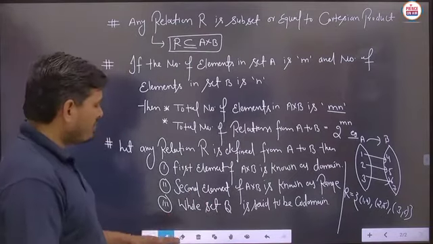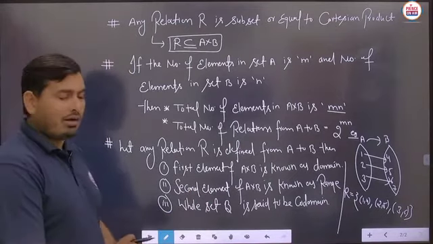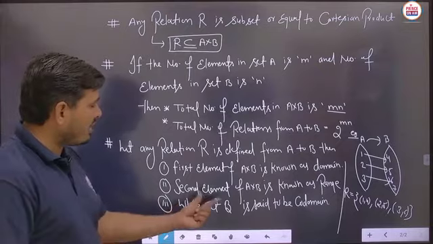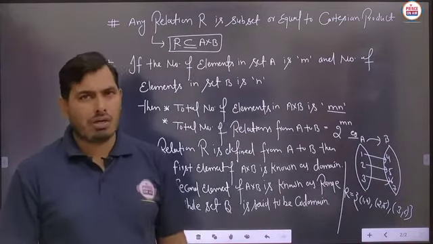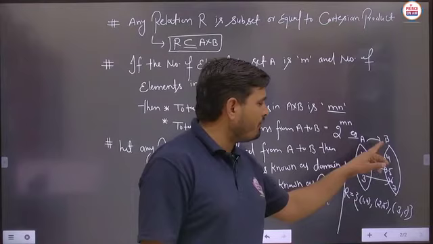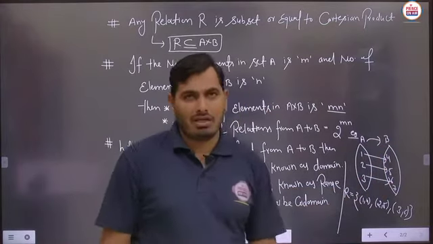Similarly, the last and very important part of the relation is the whole set B, which is said to be the codomain. So the codomain of this relation will be 4, 5, 6 and 7. Is it clear?